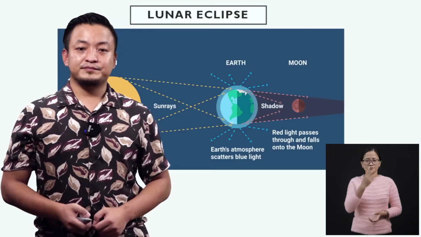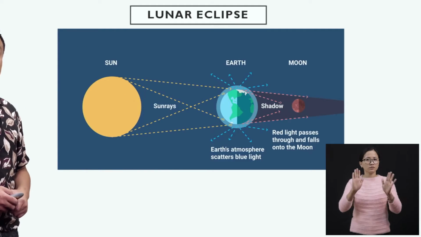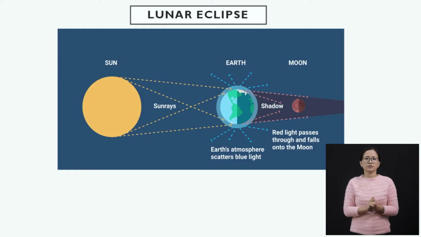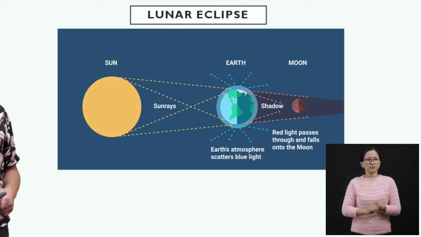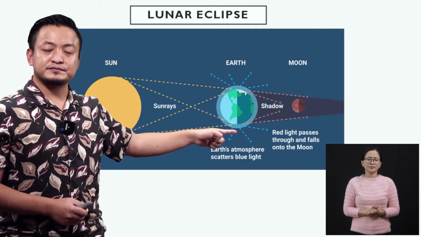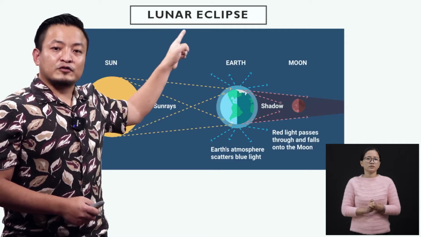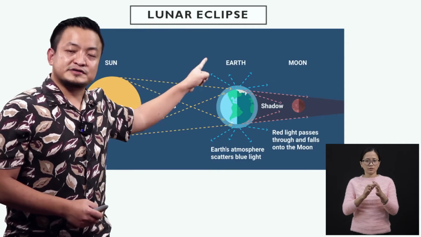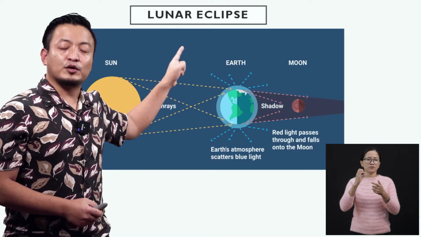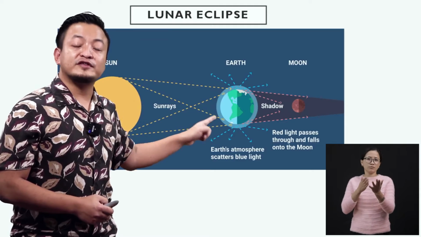So let's see. See students, here we can see the shadow of the earth, right? Now lunar eclipse occurs when the moon passes through the shadow of the earth.